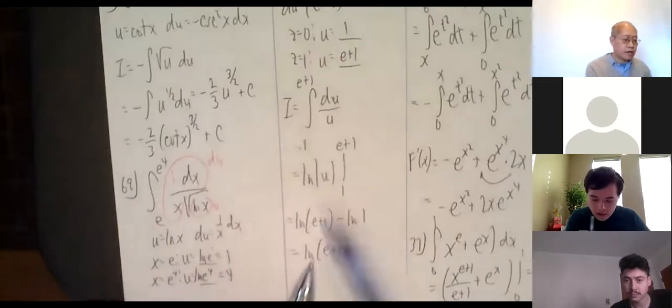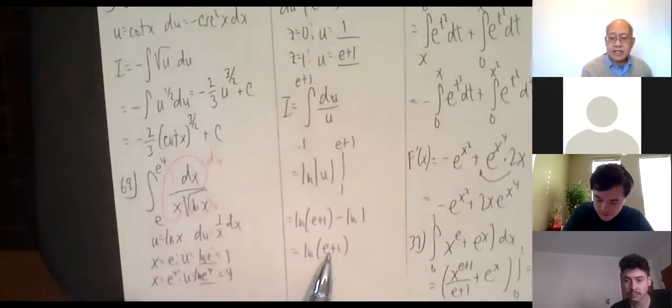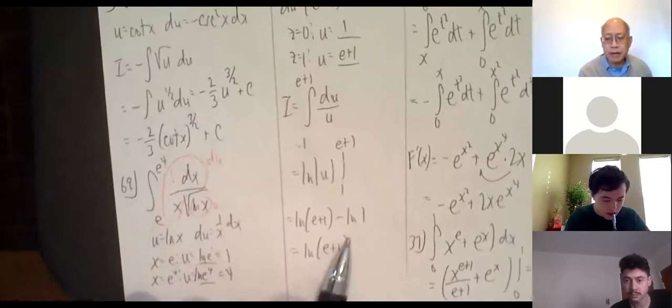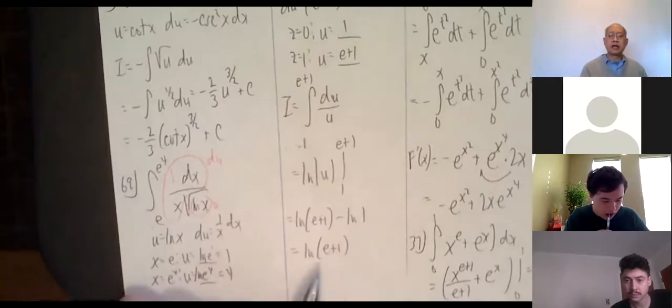In case you think, oh, can I do ln e? Not when you add stuff. There are properties when you multiply stuff. Like if you have e times blah, blah, blah, there's a property. But not when you have a sum, ln of a sum, just stop. That's it, ln of e plus 1. And that's that.